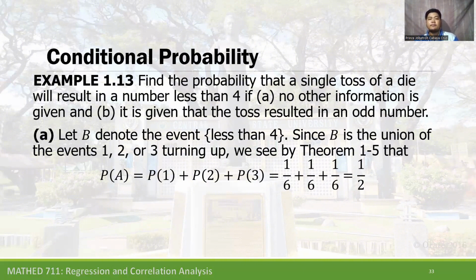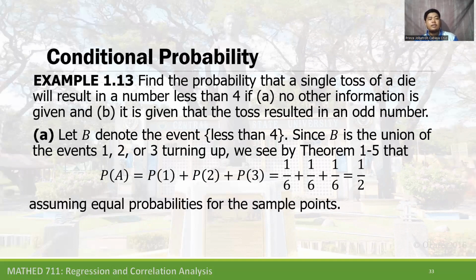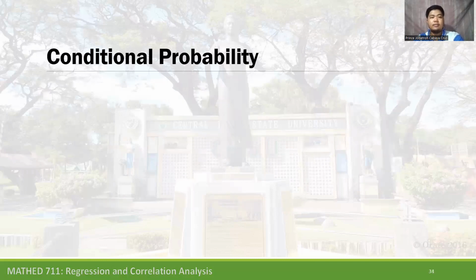Assuming equal probabilities for the sample points, this is the classical approach. So they are equally likely to happen. That is why we are assuming equal probabilities of getting 1, 2, or 3.